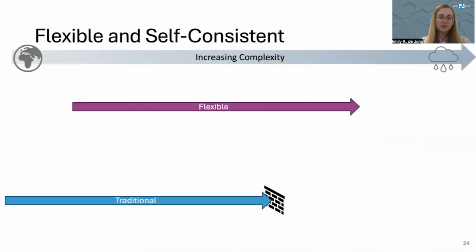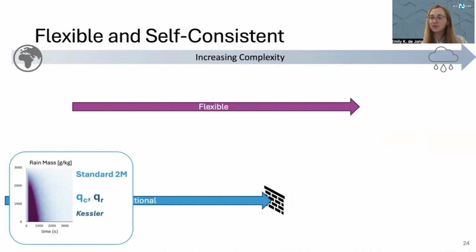So this has been a source of validation, but let's go back and look at the big picture of how this new type of method compares with a standard approach. In a traditional method of moments, we might make a choice, for instance, to use two moments to represent our system, a cloud category and a rain category, and a mass distribution associated with each of those. We then have some sort of parameterization that describes the rate of change of cloud into rain, for instance, a Kessler type in this case. And we can look at our results, for instance, describing the quantity of rain or large-sized droplets that are present at various altitudes and various times in the simulation.